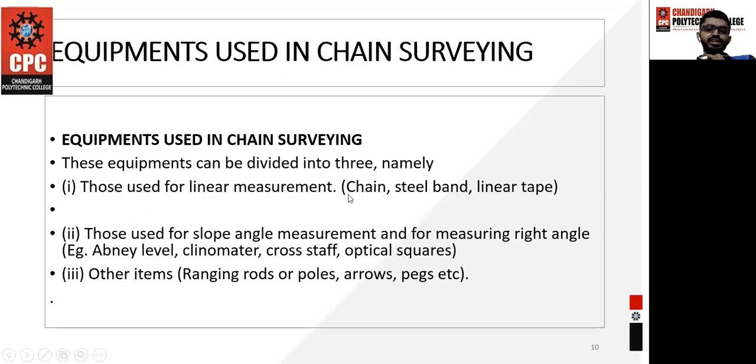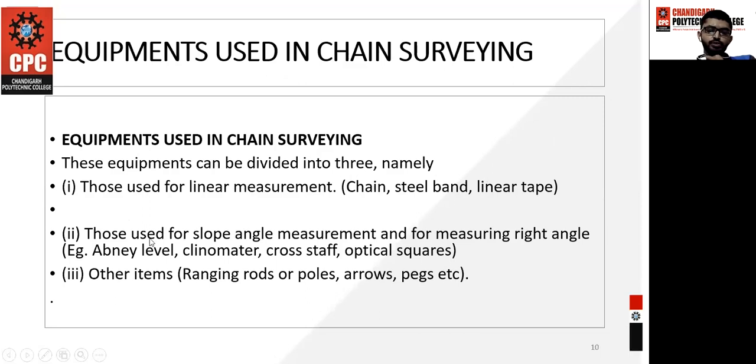I would like to tell you a chain may be of 20 meter or 30 meter, a steel band, or a tape. A tape may be a cloth tape, a metallic tape or an invar tape. The next is the linear tape, and the length of the tape can be 3 meter, 5 meter for the metallic tape, and 50 feet and 100 feet for the cloth tape.